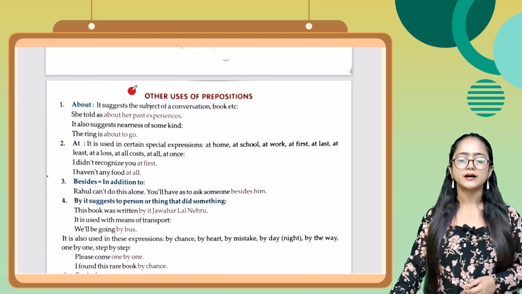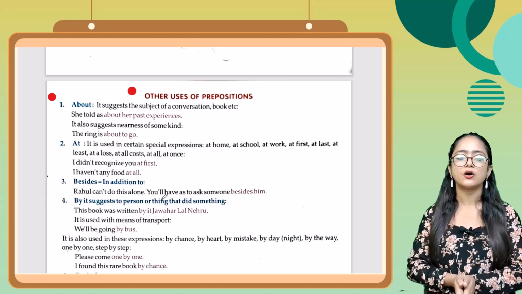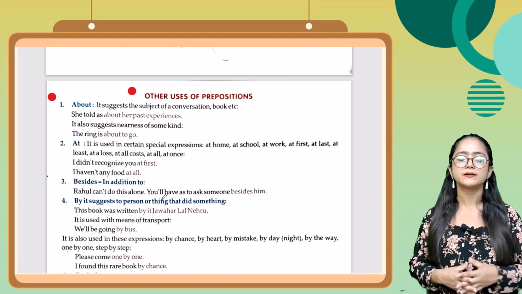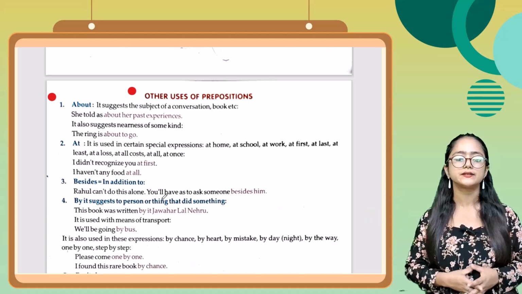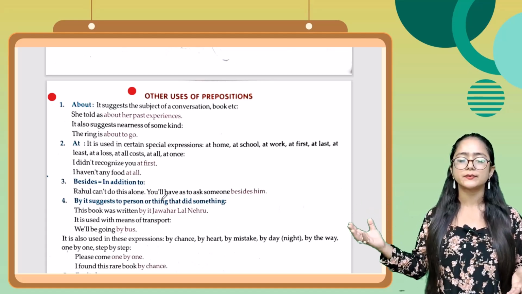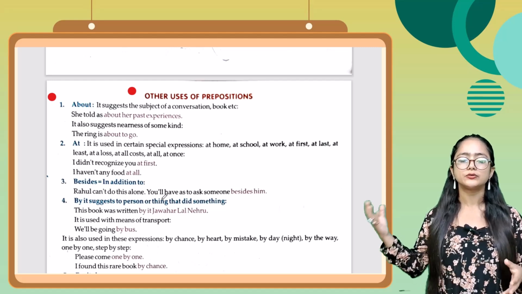Now, students, the other uses of prepositions are, first one, about. It suggests the subject of a conversation. ये subject और conversation का suggest करता है, जैसे कि she told us about her past experiences. It also suggests nearness of some kind. जैसे कि the ring is about to go.